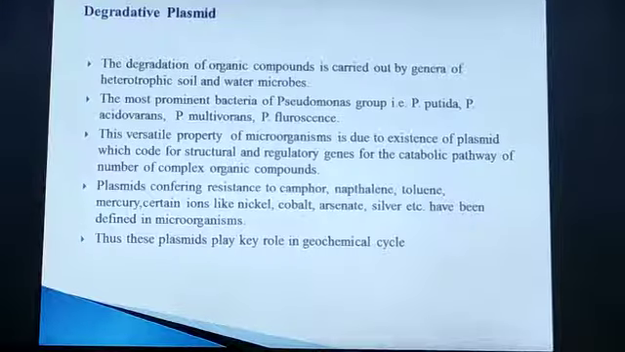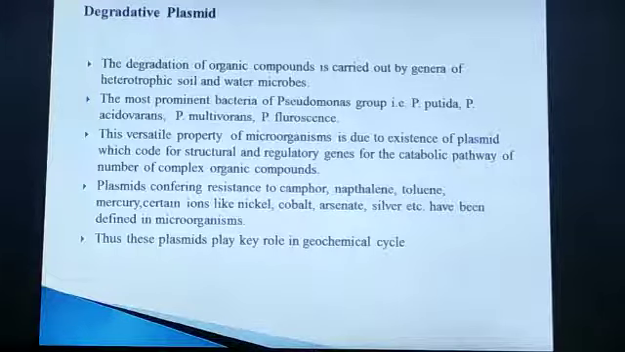Next, degradation of complex organic compounds. This is carried out by genera of some heterotrophic soil and water microorganisms. The most prominent bacteria are, for example, Pseudomonas: Pseudomonas putida, Pseudomonas acidovorans, multivorans, Pseudomonas fluorescens. This versatile property of microorganisms is again due to the presence of plasmids, and these plasmids code for structural and regulatory genes for the catabolism of a number of complex organic compounds.